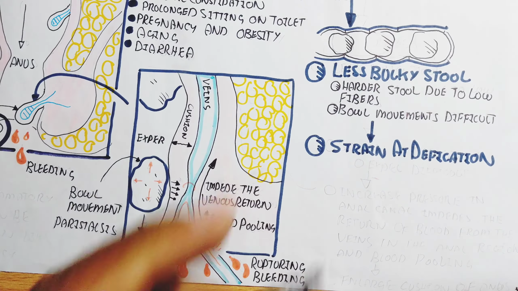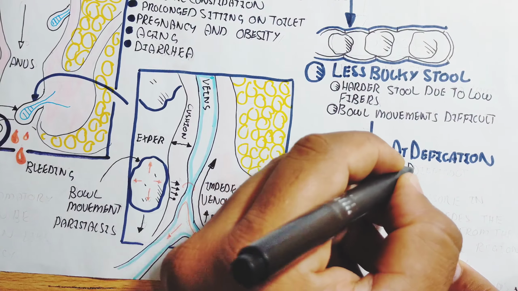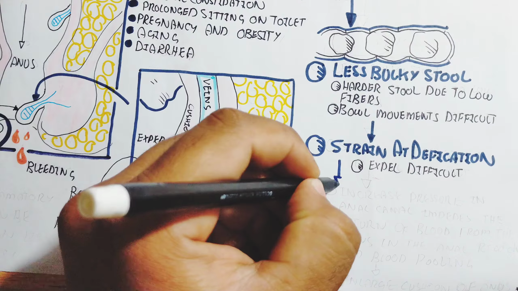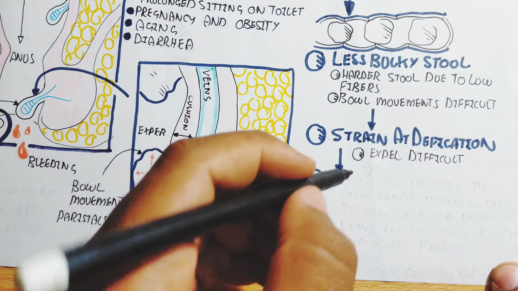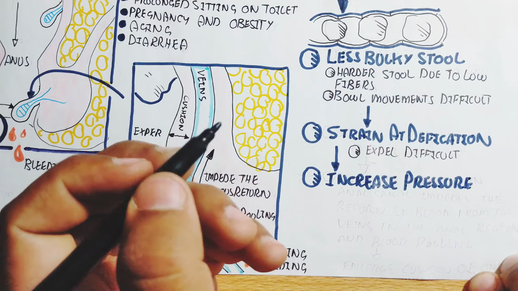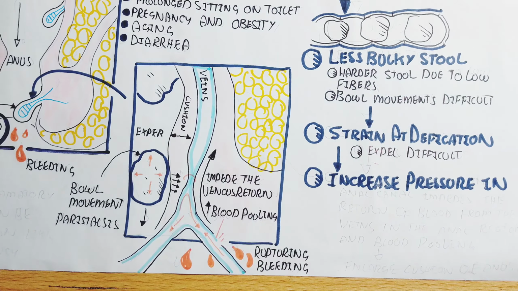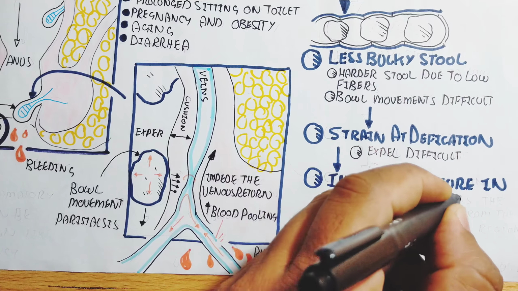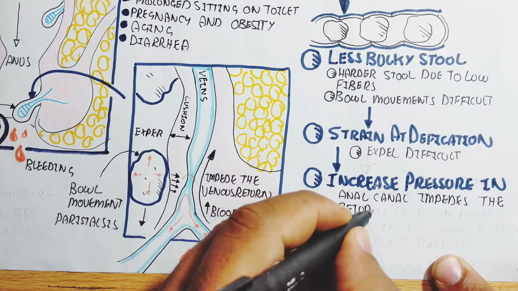It also decreases the blood return, and the blood pooling increases the pressure. The rupturing of the blood vessel leads to bleeding, and the bleeding shows a red color due to oxidation, because oxygen binds in the air, so it does not show a blue color.